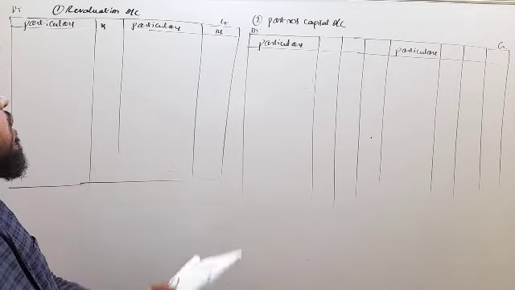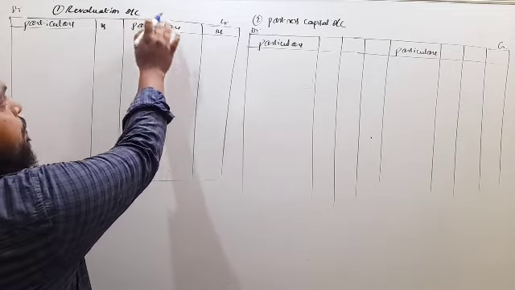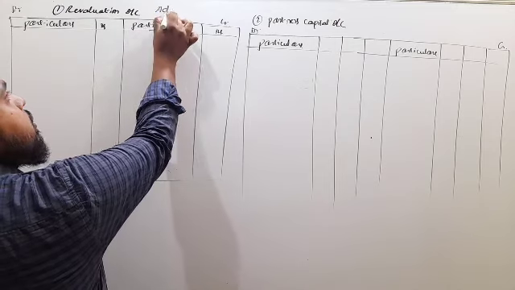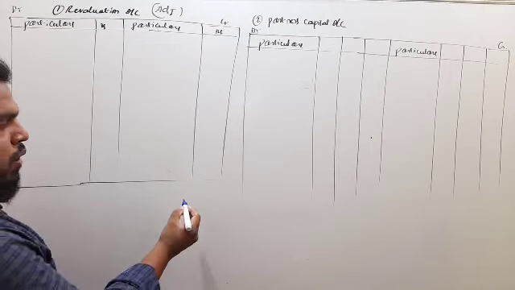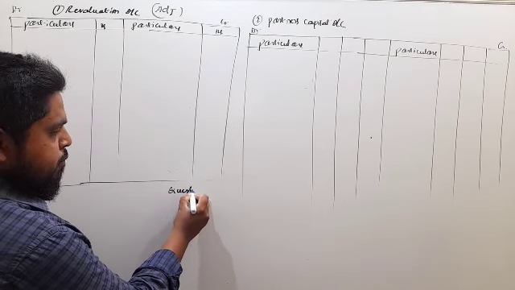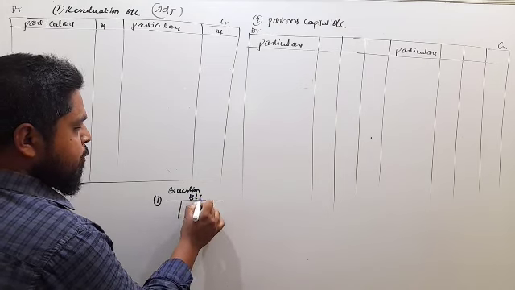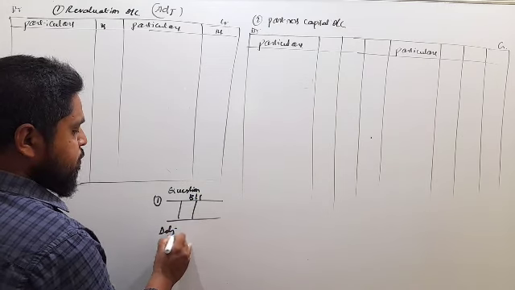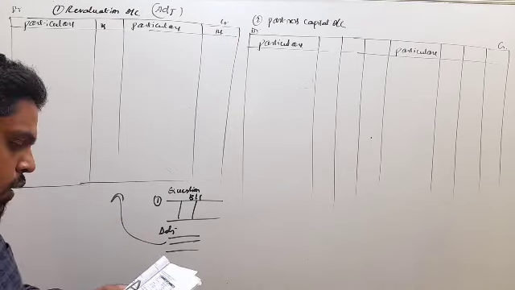So first, the revaluation account we have to prepare. The revaluation account is prepared with the help of adjustments. This revaluation account is also called the profit and loss adjustment account. So in the question, first you will get the balance sheet and adjustments. This revaluation account is prepared with the help of this adjustment. So see the adjustment.